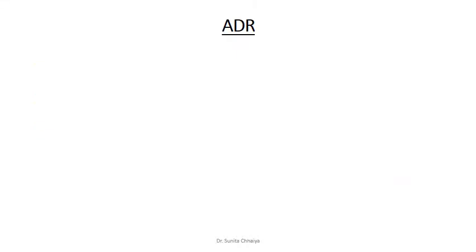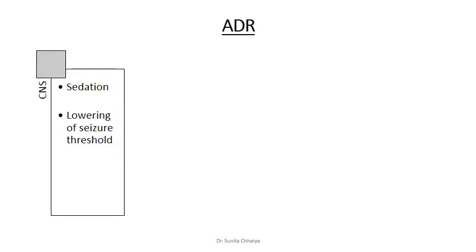Regarding their adverse drug reactions, tricyclic antidepressants have lost their place as a first line drug for the treatment of depression. That is because of the adverse drug reaction profile of tricyclic antidepressants. They produce various adverse reactions. On the CNS, they produce sedation, and that sedation is because of the antihistaminic effect. They can also lower the seizure threshold, so they can precipitate epilepsy.